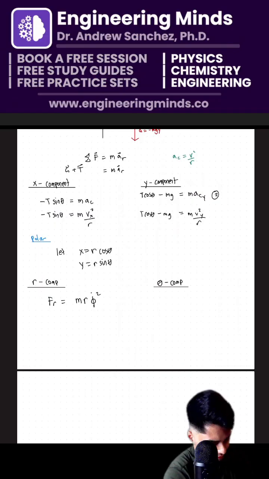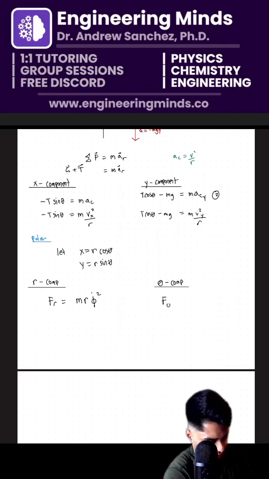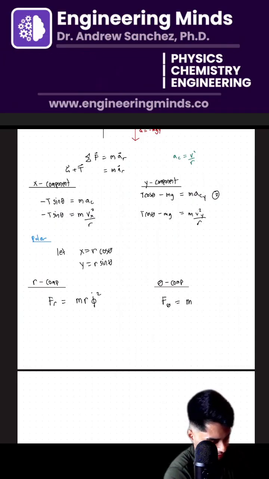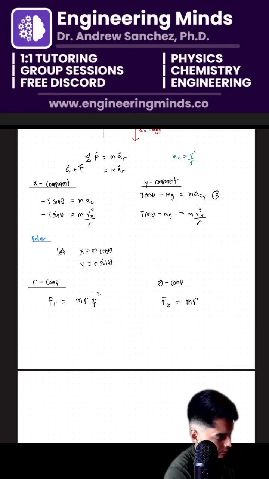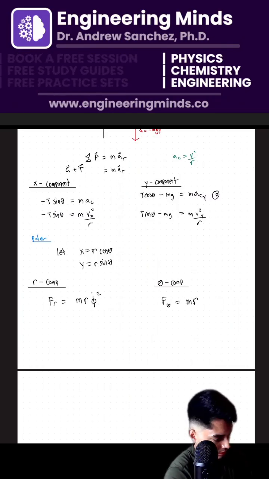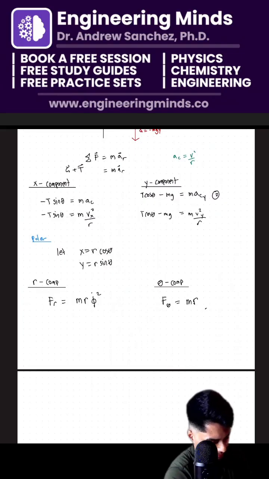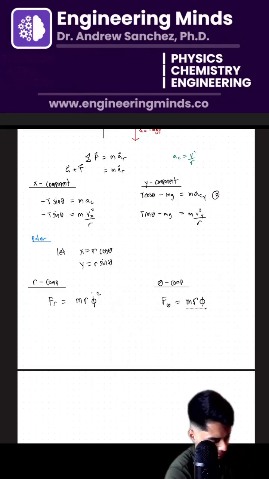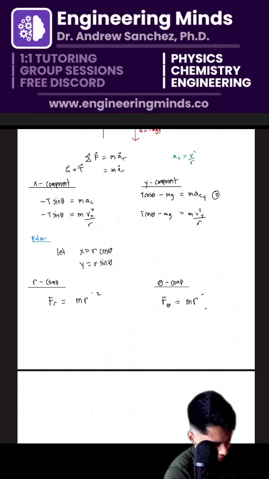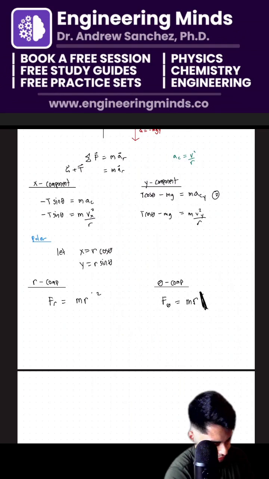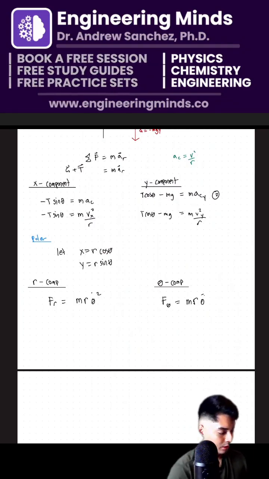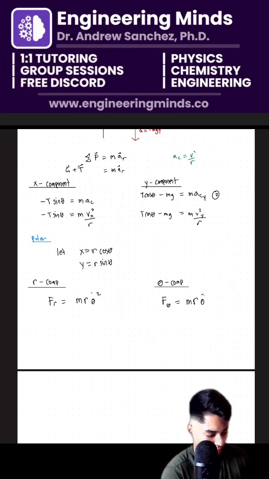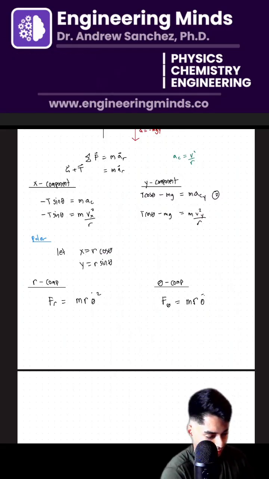And the force in the theta direction is going to be m r times that acceleration, okay? So I'm going to call this theta. The acceleration is theta double dot, and then theta dot squared. Cool.